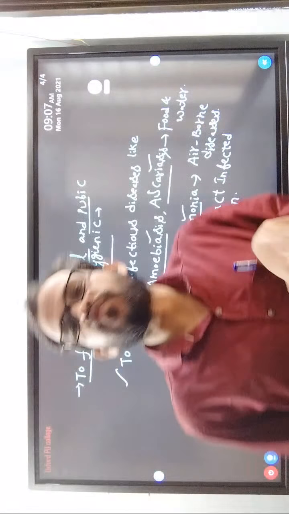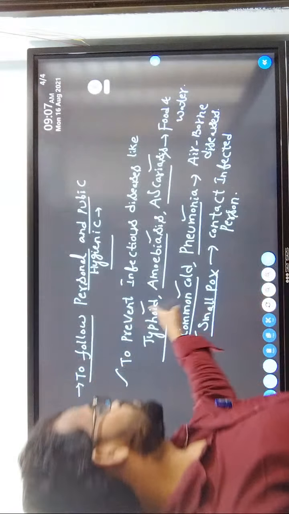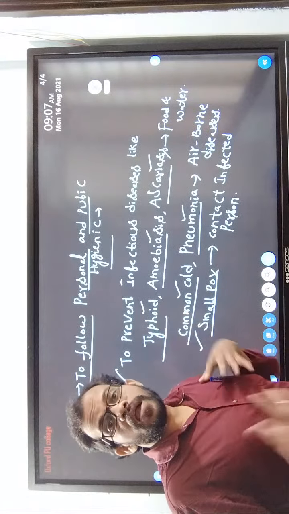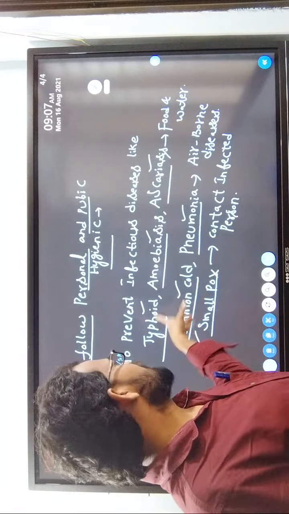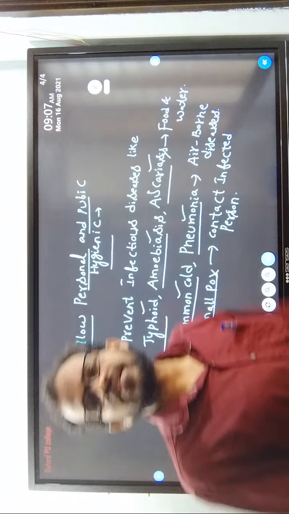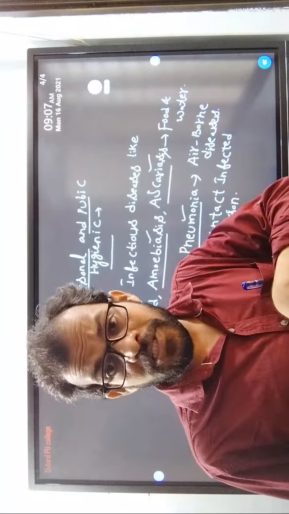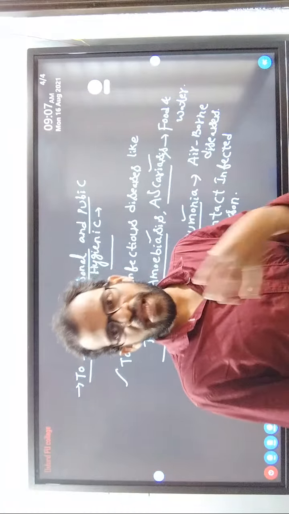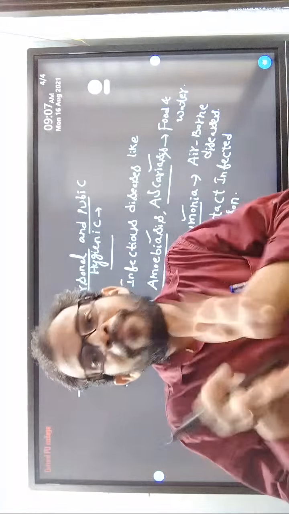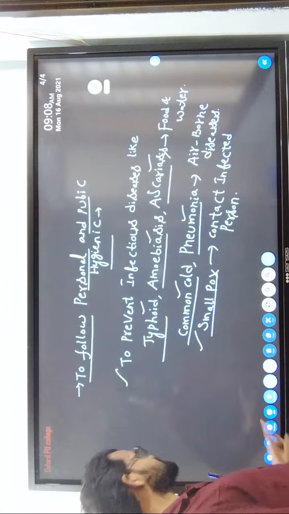Then you are not suffering from these diseases at any time. These diseases are never transmitted from an infected person to a normal person once you follow personal as well as public cleanliness. Coming to the next one.